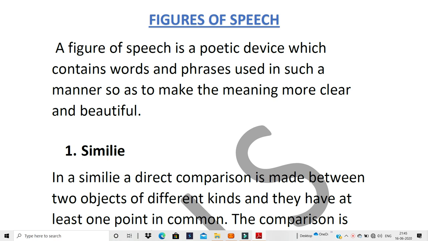So, for example, I'll just give you an example of a pen. A pen is used for writing. An eraser is used for erasing what is written. In the same way here, a figure of speech is a device which is used to make the poetry more attractive, different, sound different. Yes, make it more beautiful, more flowery.